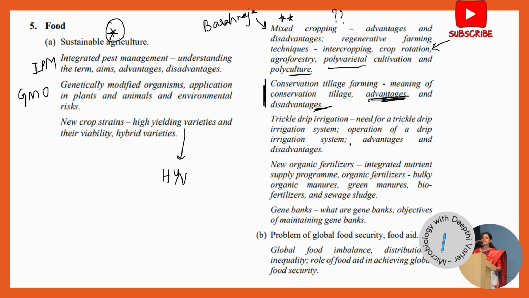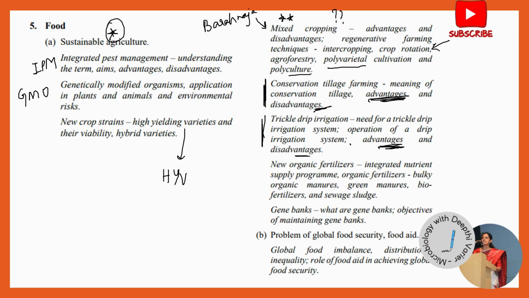Next part is trickle drip irrigation, again something that keeps coming up in the question papers. I think last year also they have asked, or the year before that. So for trickle drip irrigation, again focus on the advantages and disadvantages, how exactly it helps in making the whole process more economical, or how it ensures that fungal infections don't happen very often. Those are the advantages.